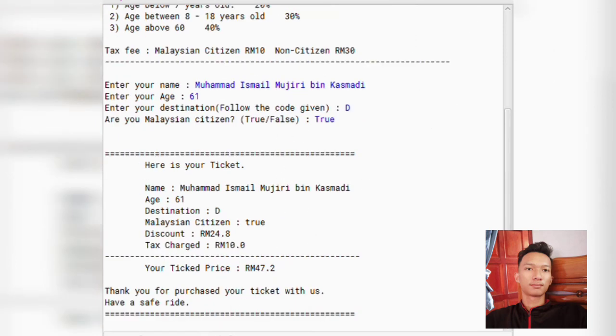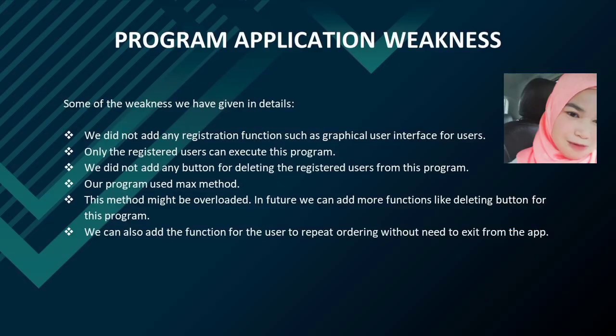That's all. Okay, now let's talk about the program's weaknesses. Although we tried to develop this program to be more user-friendly and easy to use, it has some weaknesses too. We did not add any registration function, such as a graphical user interface for users. Only registered users can execute this program. We did not add any button for deleting registered users from this program.